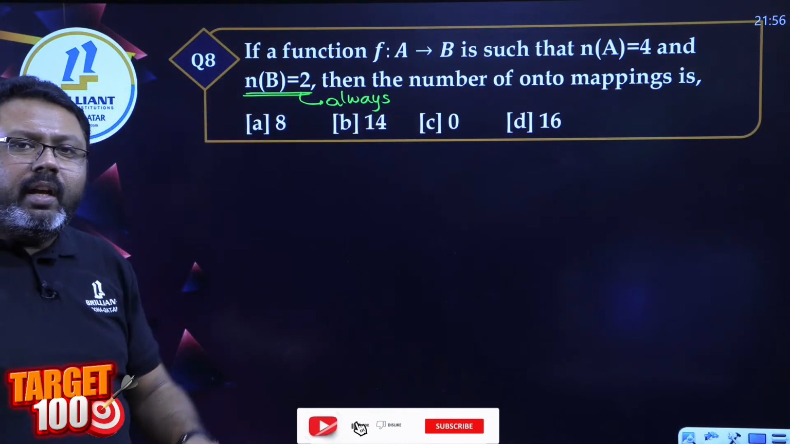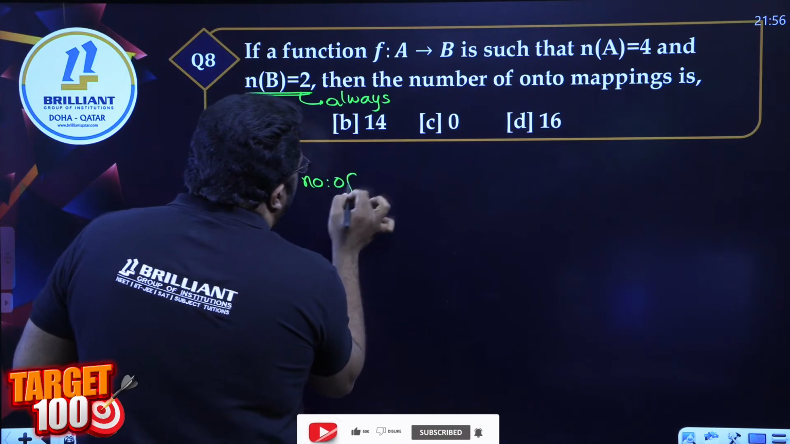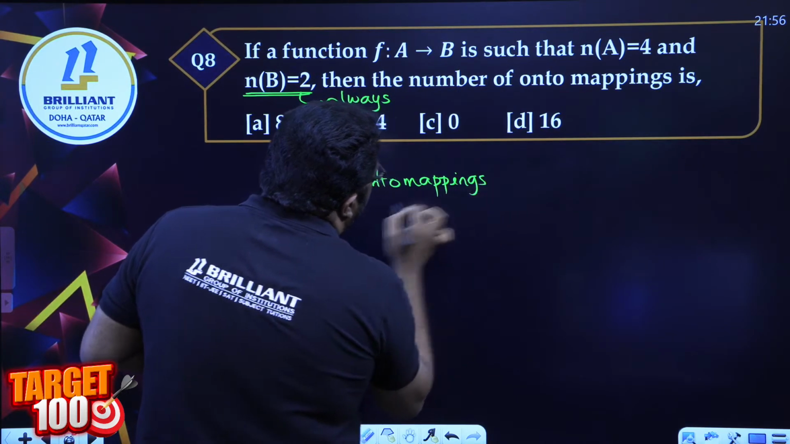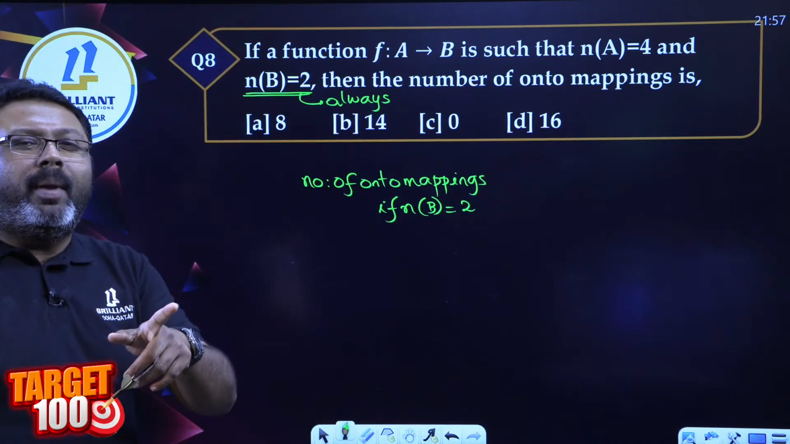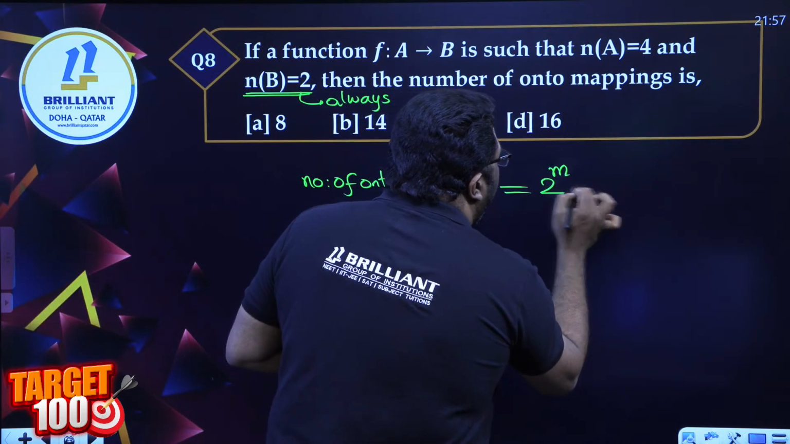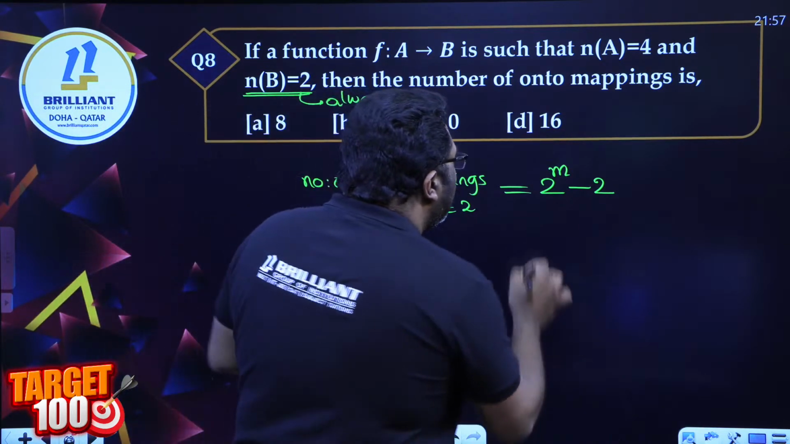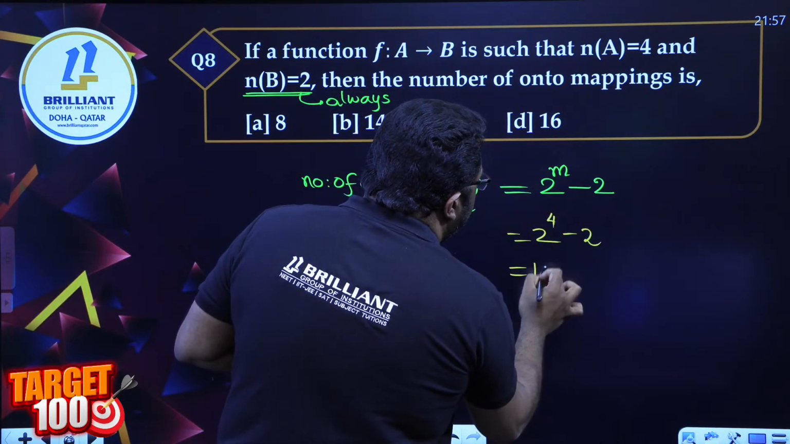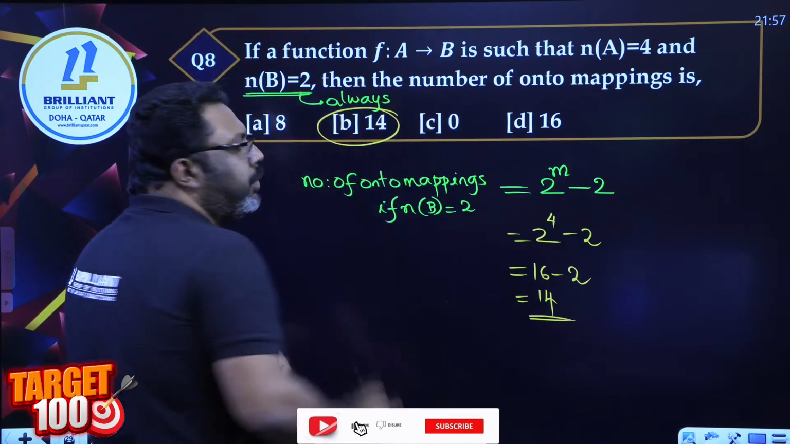The question every time is based on 2 elements. So the formula for number of onto mappings, if B has 2 elements, because otherwise it's a very complicated formula. You are not going to get that for MCQ. Please learn the formula: 2 raised to m minus 2. So the answer is 2 raised to 4 minus 2, which is 16 minus 2. Answer is 14. Option B, 14.